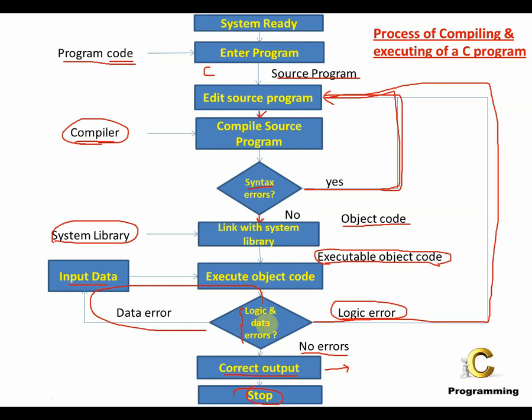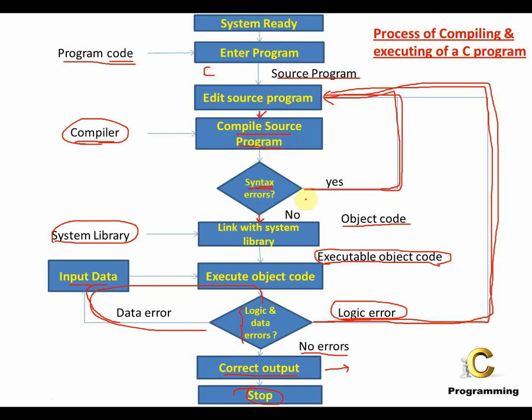Now say in case you have some kind of data error. Then again you take a different input and you run the code. In case you have a logic error, you have to go back to editing the program. Once you edit the program, you have to compile the program again. Once you compile, the compiler will check for any syntax error.